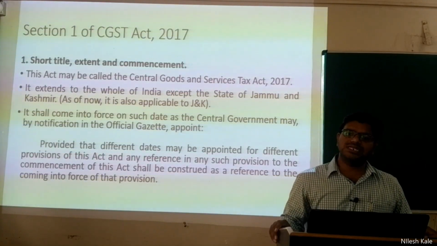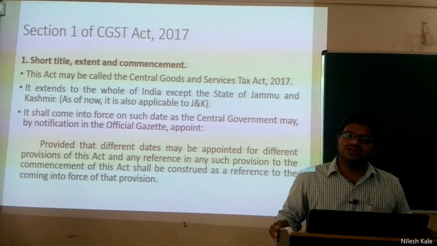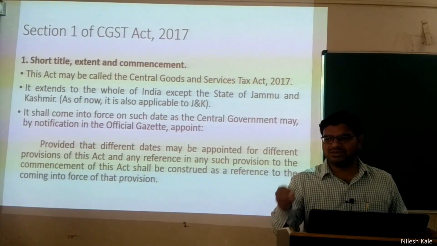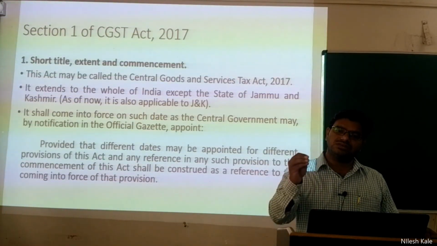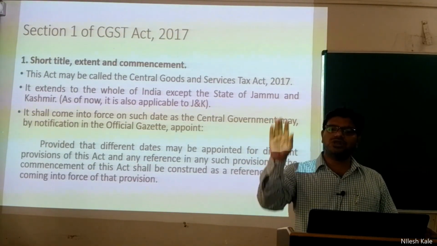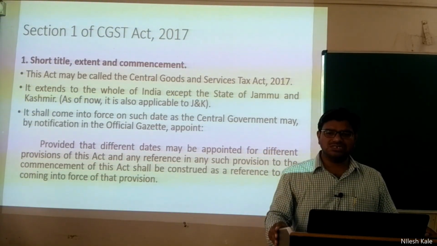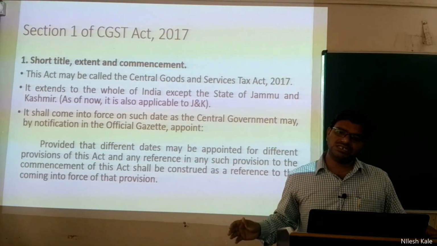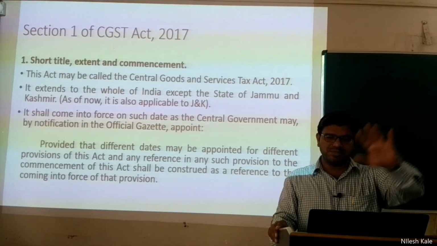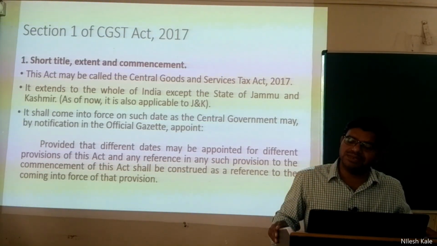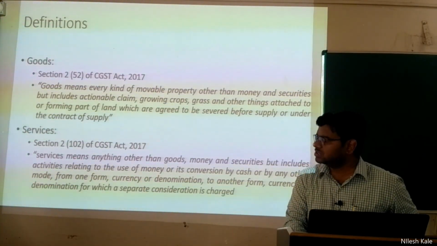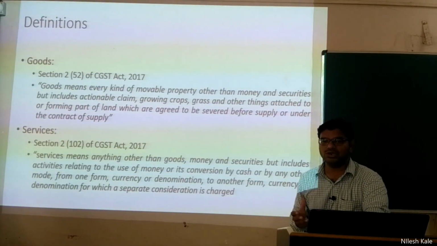Now I will give you an example. There are many such provisions where different dates are assigned for taking into effect. Like one example, reverse charge, section 9, subsection 4 or subsection 5. Now what is this reverse charge? Reverse charge was not applicable when GST was rolled out. This reverse charge was made applicable from 2019 onwards. And even till today, for many such services, for many goods, for many supplies, let me tell you, reverse charge is not applicable, right? Then the definition of goods, the basic definitions we are going to learn in this video.